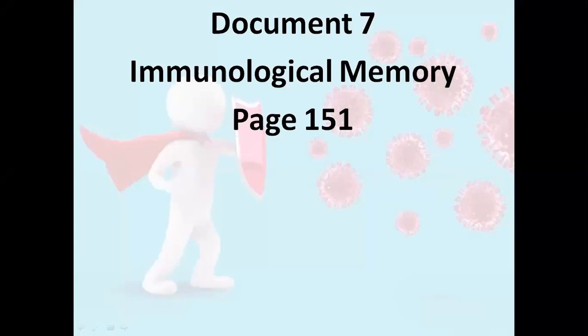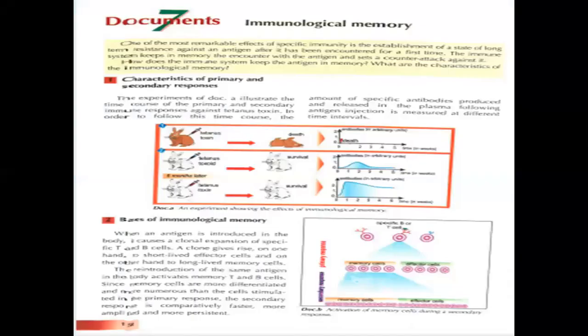In this session, we're going to continue with our immunology chapters. I'm here with document 7. Let's talk about the immunological memory in your book on page 151. In this session, we're going to talk about the characteristics of the immunological memory, the primary and the secondary immune response. We already talked about this in the introduction of the immune system. So we're going to move on to the immunological memory.